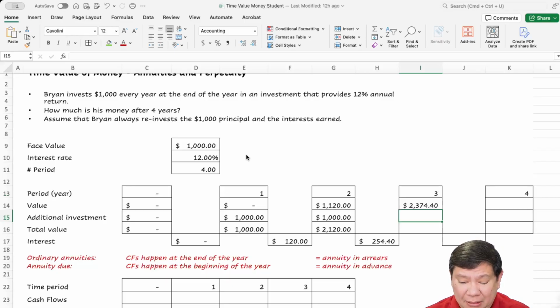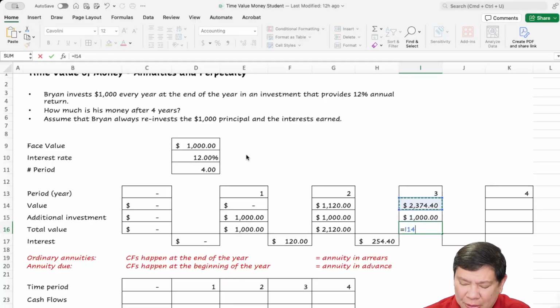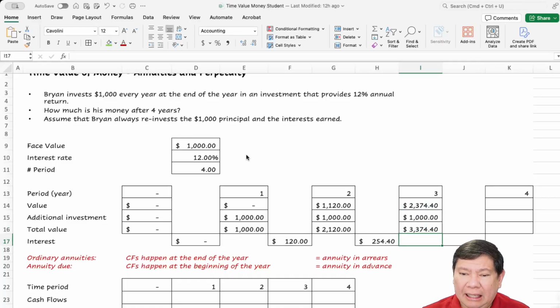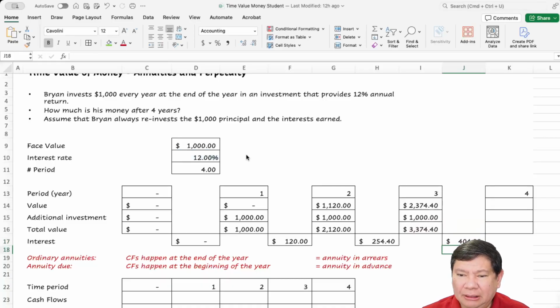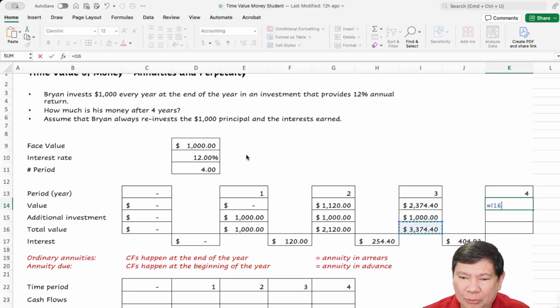But again, Brian will invest another 1,000. Okay, so the total is going to be 3,374.40. And the interest, 12%, will be based on that amount, 404.93. So the value now goes up to, with the interest,